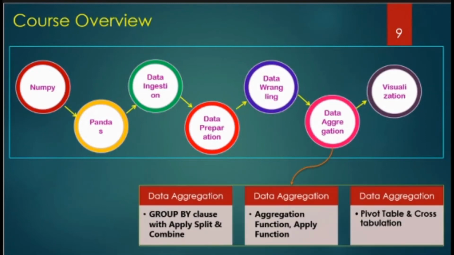Now next we will go through data aggregation, which is one of the main steps of data analysis, and it will allow you to aggregate the data with the split, apply, and combine method. We will use the aggregate method and we will use the apply method on top of the aggregated data to apply various operations on it. Then we will also see how to use the pivot table and cross tabulation that allow you to redistribute the data to have a better and more useful representation.